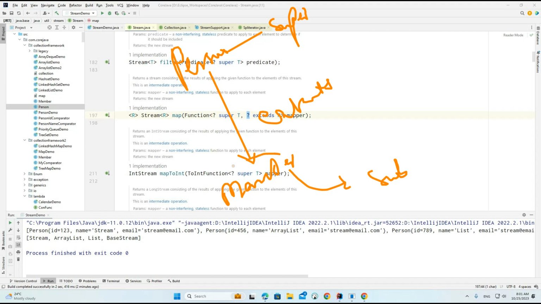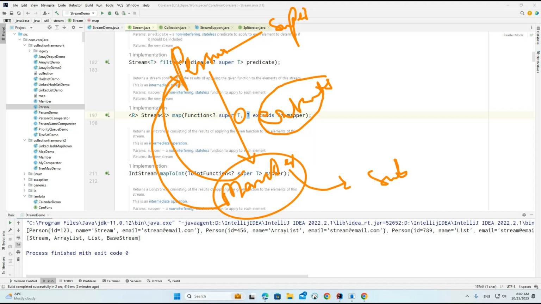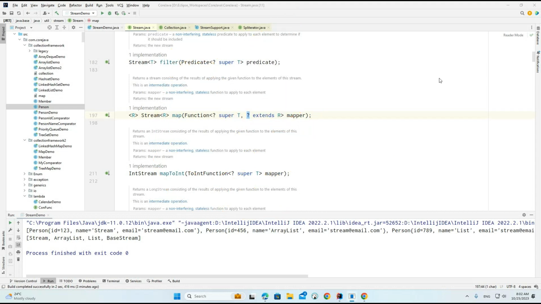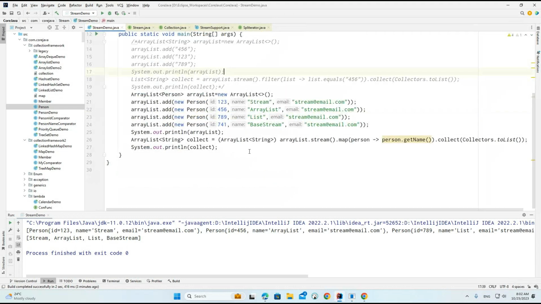So here, what is it saying? In place of the question mark, if I provide member, now member internally is extending this particular super, so it has the super behavior of this particular person, and the type we also provided is the same person, so it will match. Whenever we are not doing this action, this class does not know the information about this person, so there is no super behavior. Super behavior means it is not extending this person class, and the member does not have any information regarding this person. So observe carefully. I will show you the example.